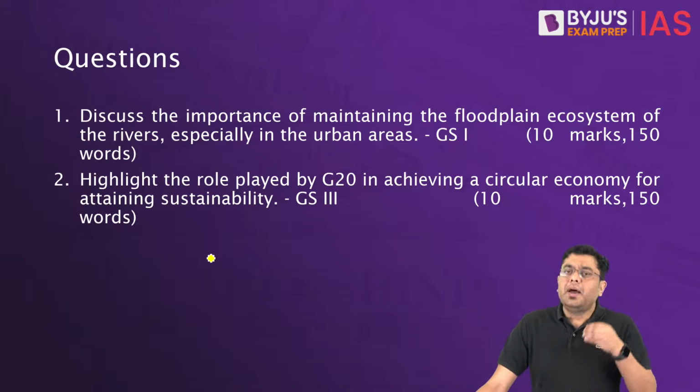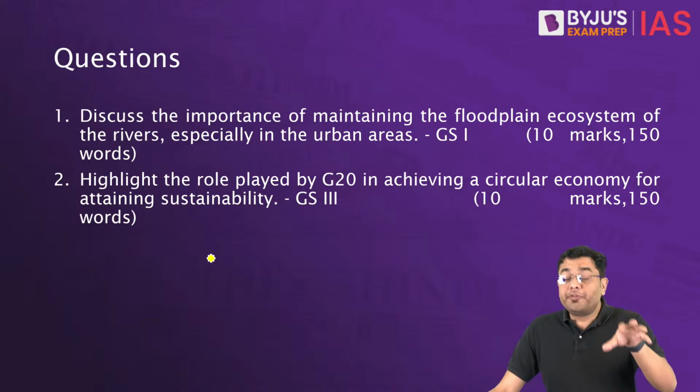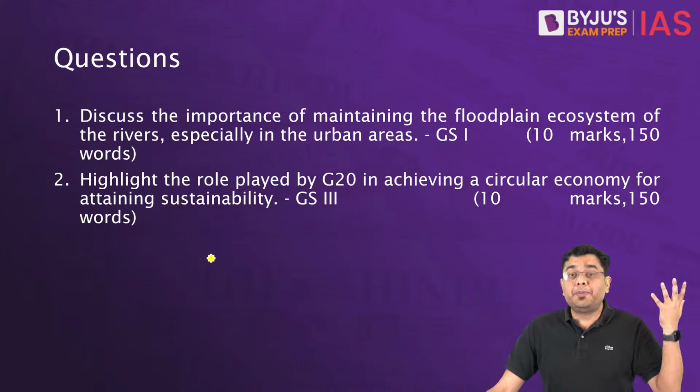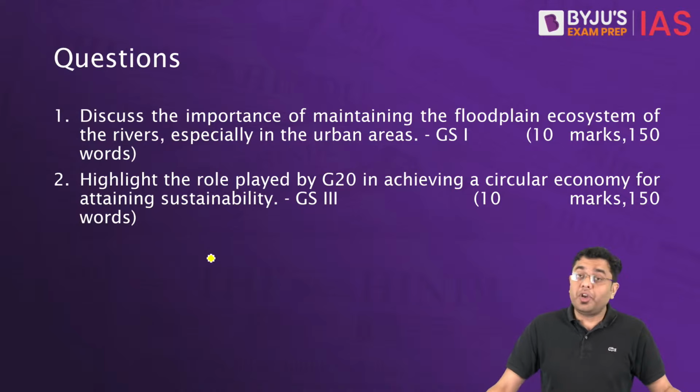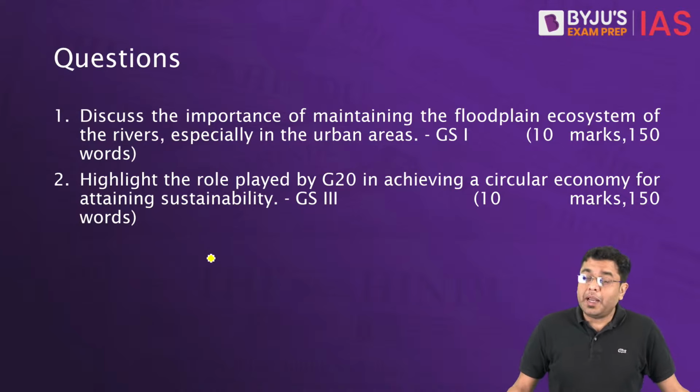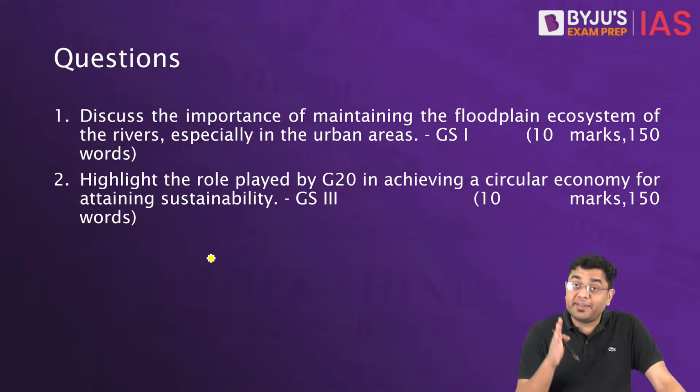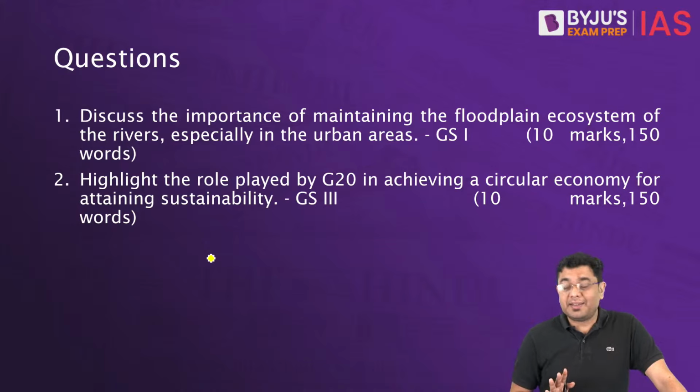What can be done? A master plan should be very strict and should take care of the flow of the river even during the rainy season. Natural landscape should be allowed to develop, including trees, and parks should be allowed to develop in the region of the floodplains, and recharge of groundwater aquifer, etc. will also take place. So in this, citing of examples is very important. Please do not write an answer without citing an example in this case.